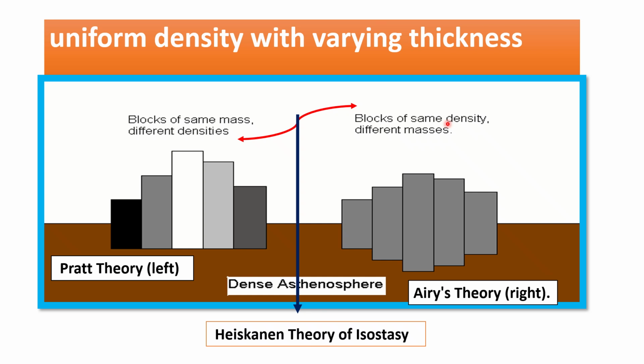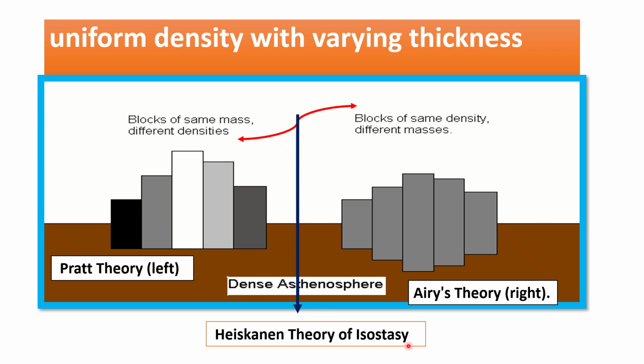When we pronounce isostasy and the name of Airy, simultaneously another name is very popular, the Heiskanen theory of isostasy. Sometimes we are confused that the Airy and Heiskanen theories of isostasy are totally the same.